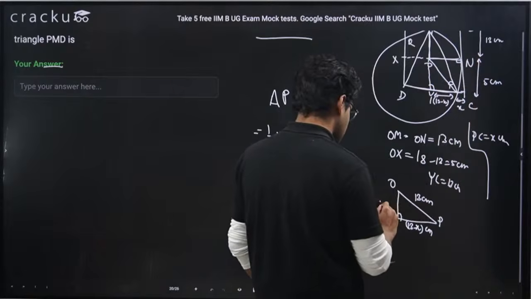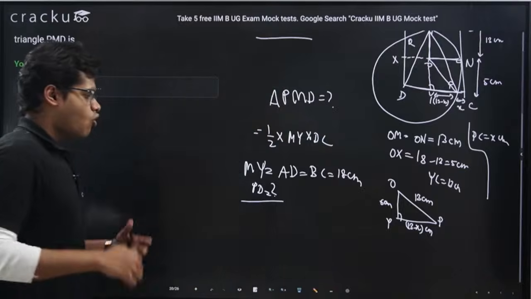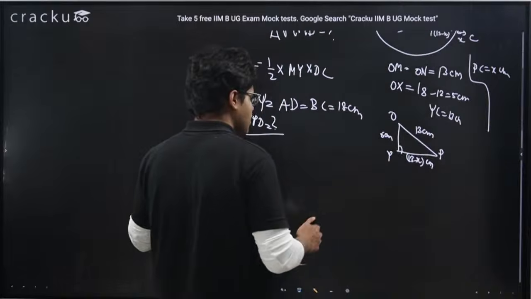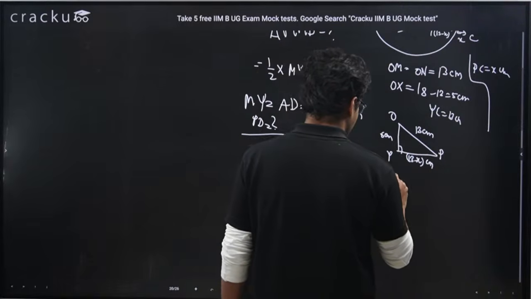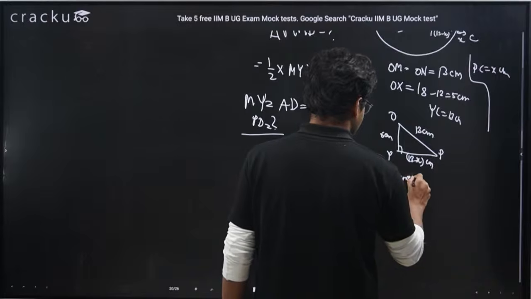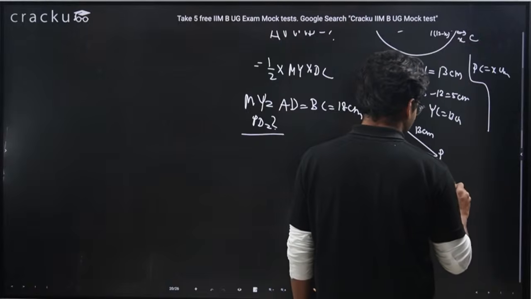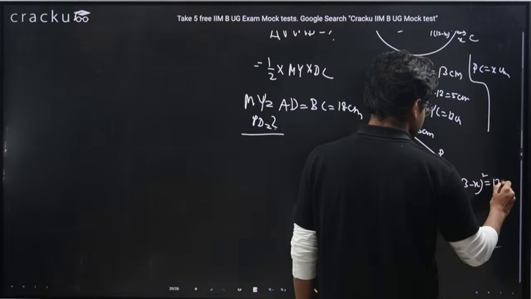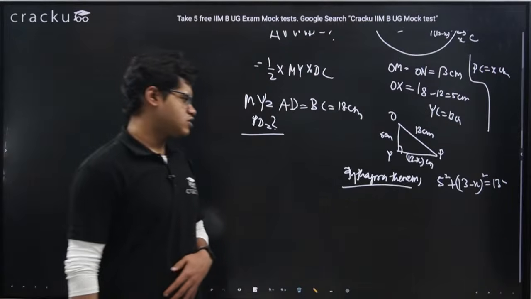OY value is 5 centimeter. And most importantly, OYP is a right angle triangle, which means I can apply Pythagoras theorem. So if I apply Pythagoras theorem, I can write 5 square plus (13 minus x) square equals 13 square, right? Height square plus base square equal to hypotenuse square.